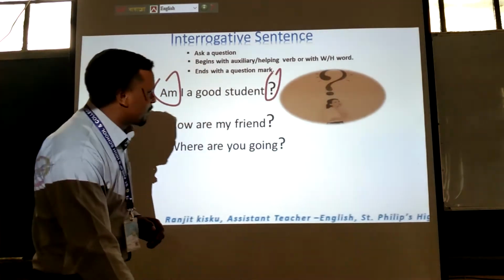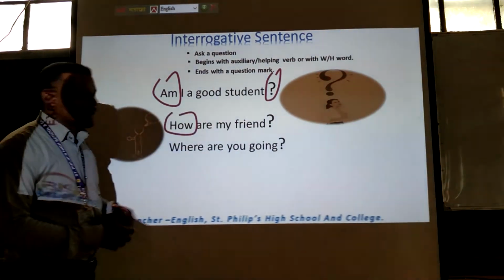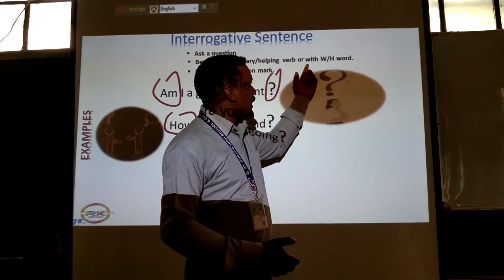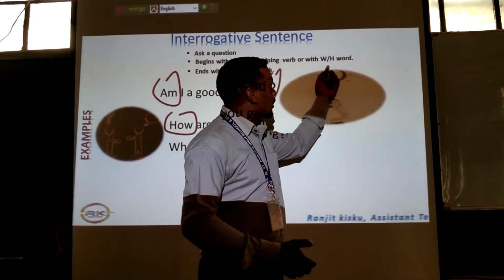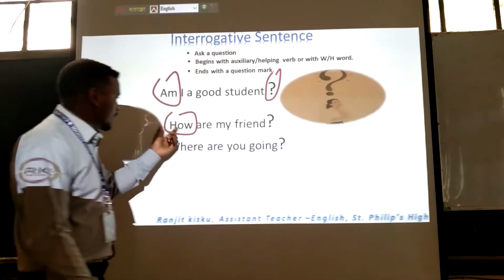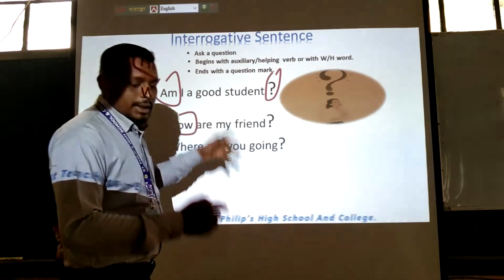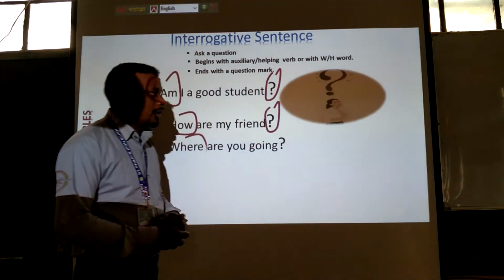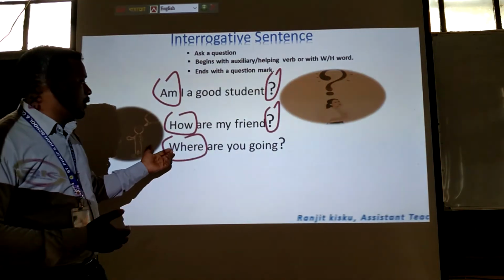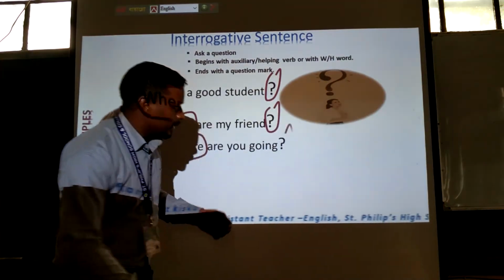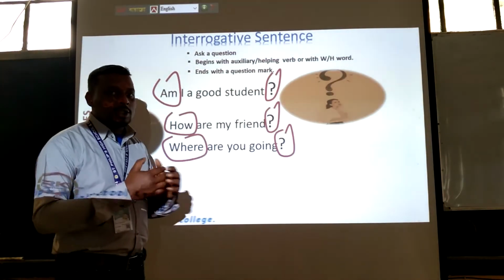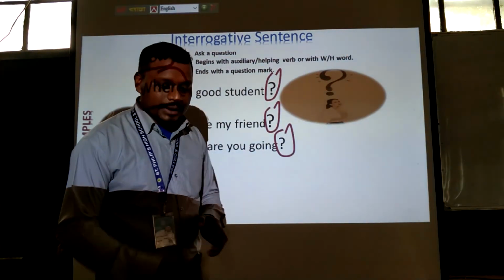Okay, you must remember. Then in the second example, you can see how. As we have told that it can begin with a WH word, and in the second sentence we can see so. Okay, and it ends with what? A question mark. Then where, a WH word, and it ends with the question mark. So I hope you understood interrogative sentences.